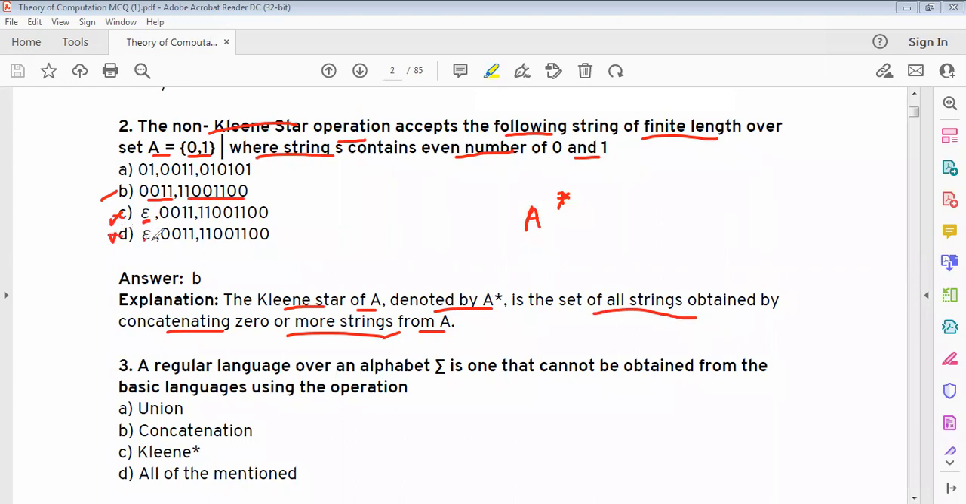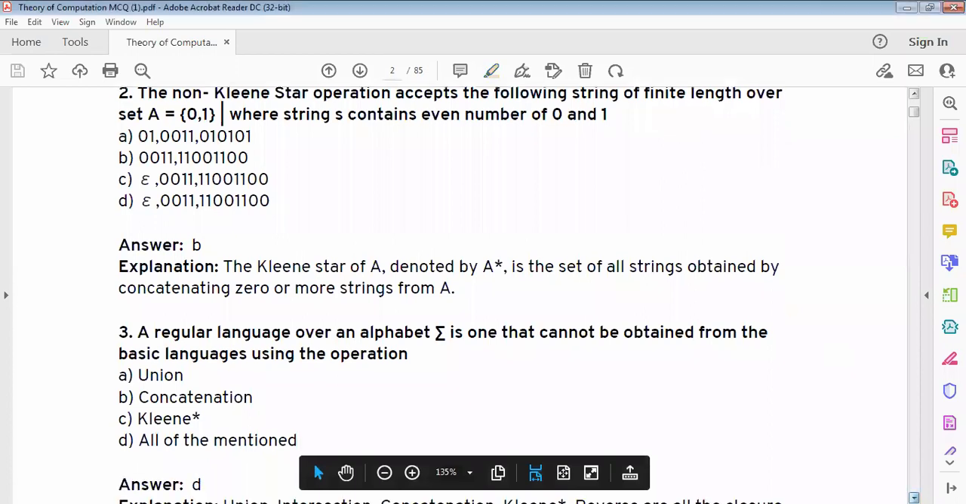The other option is 0, 1, 0, 1, 1, 0, 1, 0, 1, 0, 1. This is also not an answer because in this option there is an odd number of zeros. Therefore, option B is correct. Next.